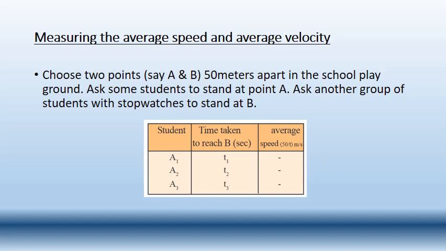When the students at A started to run, the students at B started their stopwatches. And when the students from point A reached point B, the students at point B stopped the stopwatches. Why did they stop the stopwatches? Because they are noting the time. How much time did they take to travel this distance?